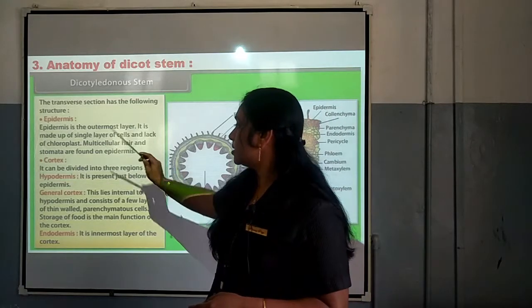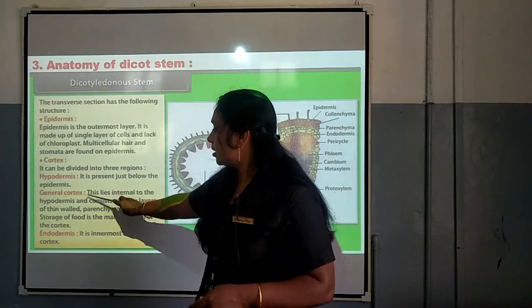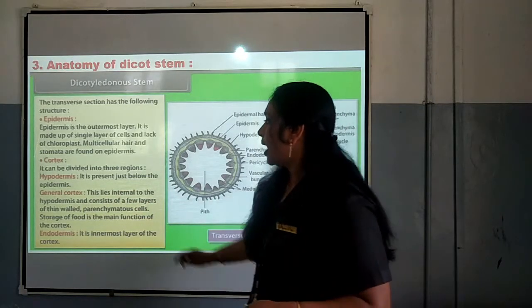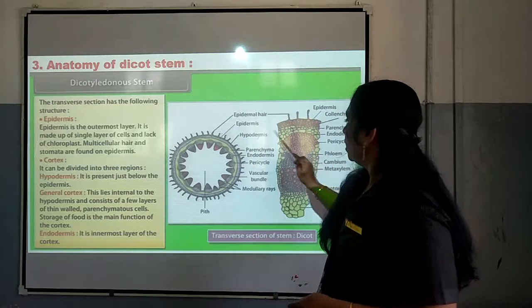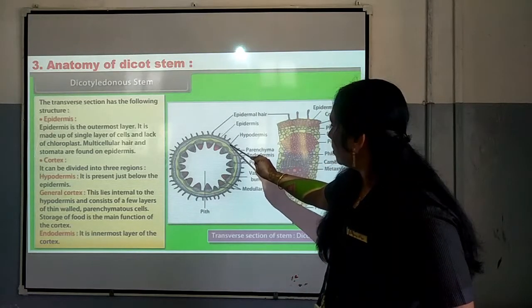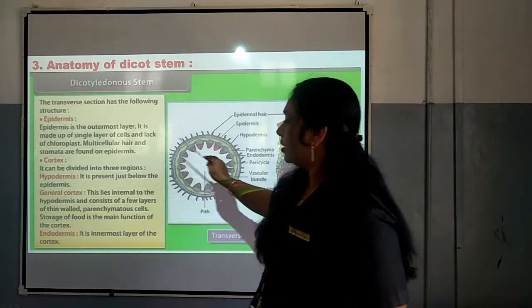Next one is cortex. It can be divided into three regions: hypodermis, general cortex and endodermis. Hypodermis, it is just present below the epidermis. This one, this is the layer. This is epidermis, this is hypodermis. Number 2, general cortex.